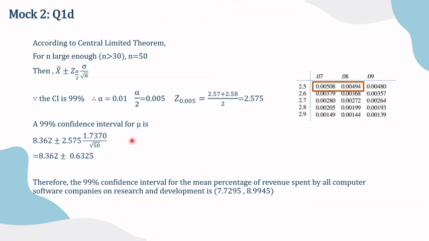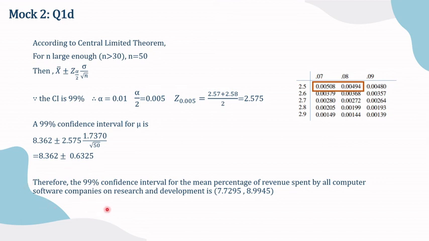Then a 99% confidence interval for the mean is 8.362 plus and minus 2.575 times 1.7370 over the square root of 50, which equals 8.362 plus and minus 0.6325.